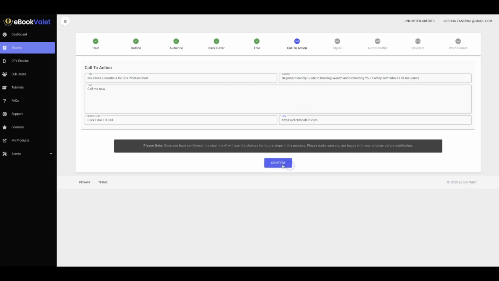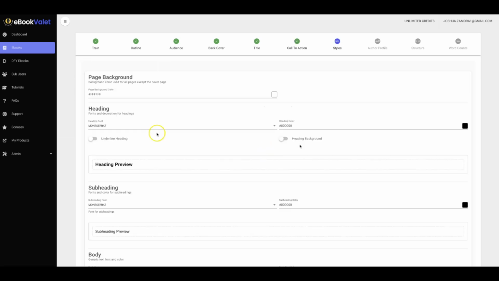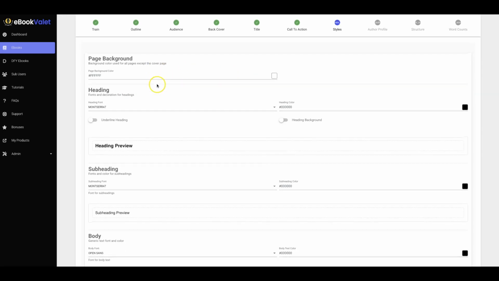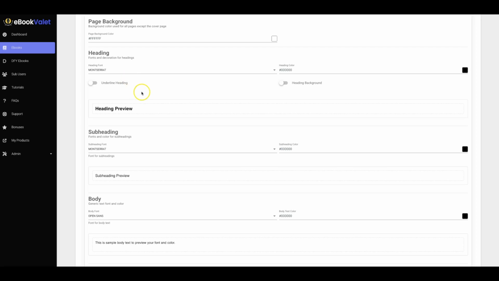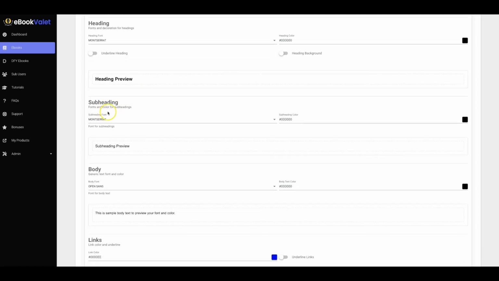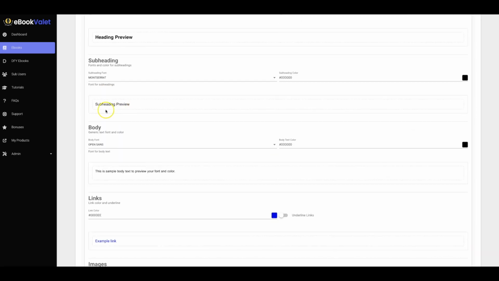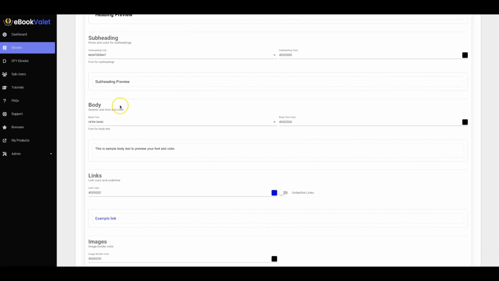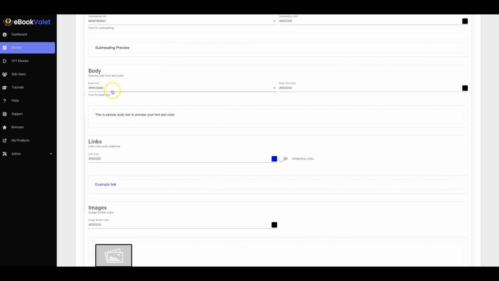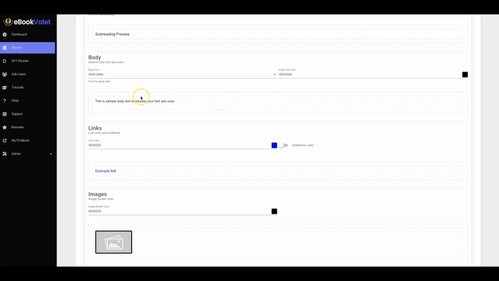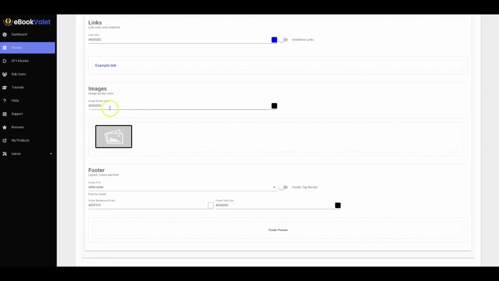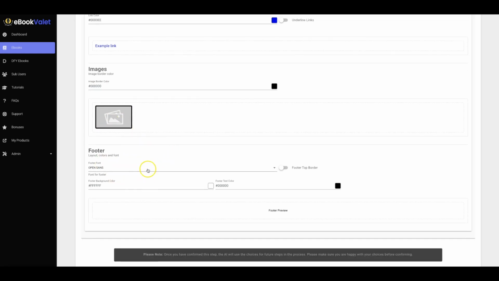Okay, continue, confirm, and then this is where you can customize the page background, the color of the headings, the font of the headings, the font and color and all of that of the subheadings, and you'll be able to see a preview of what that'll look like here. Same with the body, you'll be able to control as much or as little as you want on the font, the color, and same with the links, the images, what color of the border you want on your images, and then what the footer is going to look like as well.